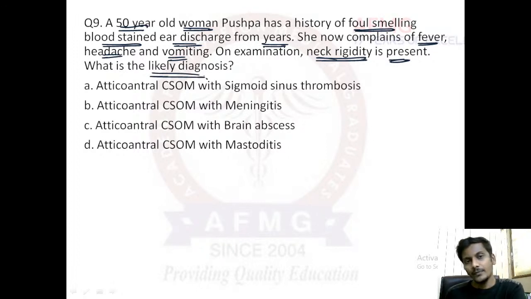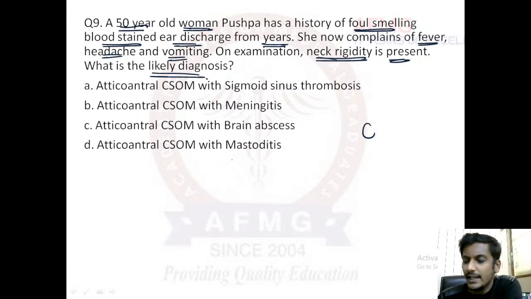So there is an elderly woman presenting to us with foul smelling, blood stained ear discharge from ears. From ears means definitely it is a chronic condition. Ear discharge can usually be seen in otitis media.